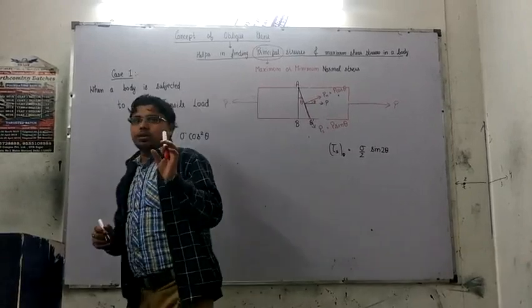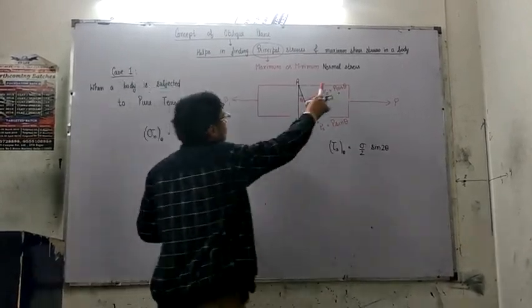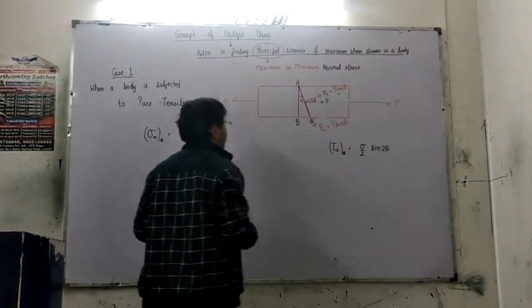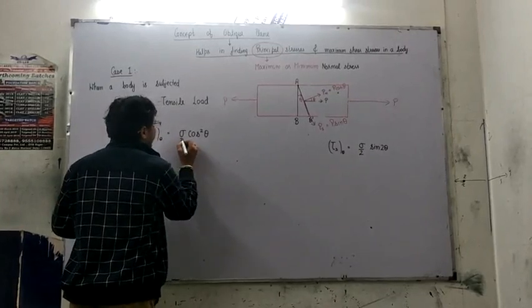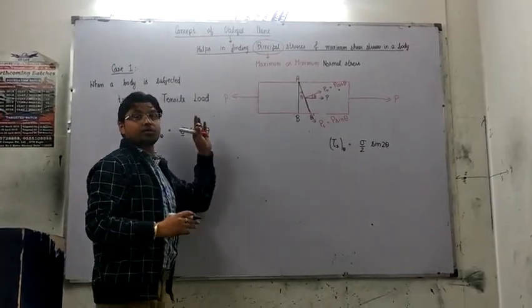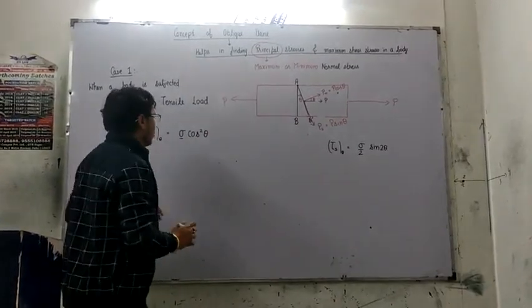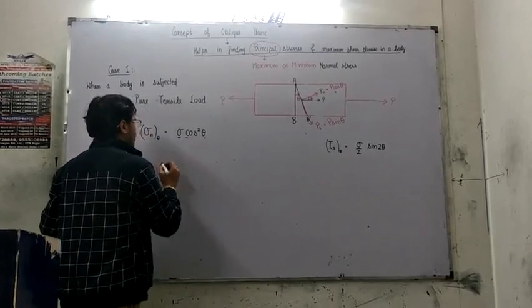The word principal is only used for normal stress. It cannot be used for shear, so we have written shear stresses separately, right? Now, we already know that this value of sigma is fixed, because the value of load is fixed and the value of cross section is fixed. So we will be focusing totally upon this particular part.